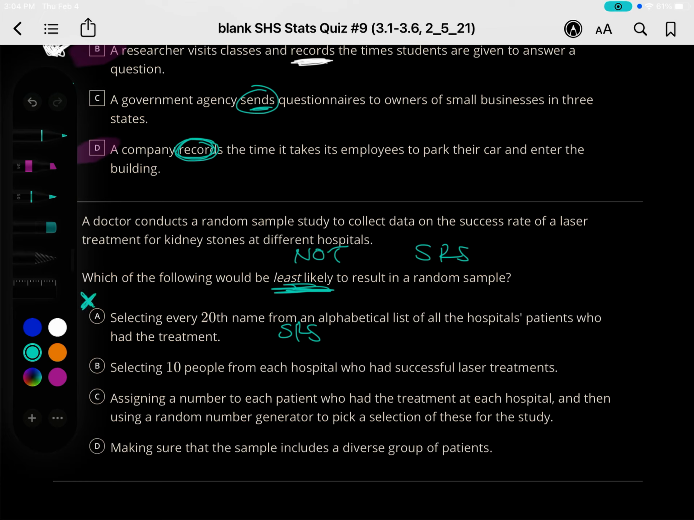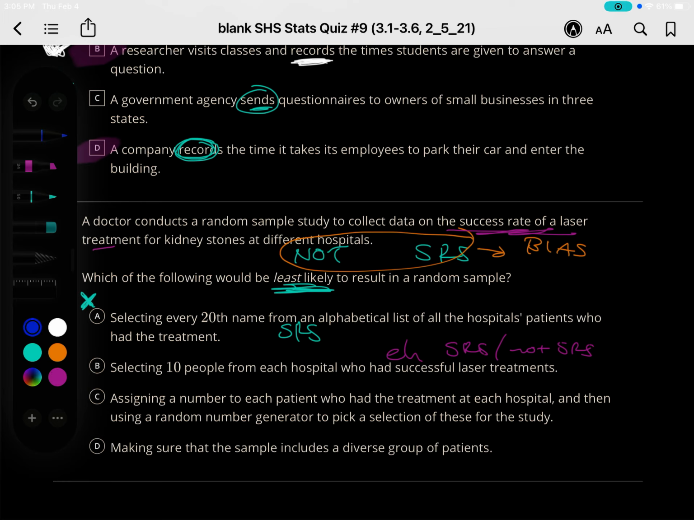Let me do it another way. Basically, we're saying which one is biased. B, selecting 10 people from each hospital who had successful laser treatments. Well, you're looking already at the success rate. That one does show some kind of bias because you're only interviewing certain people. So that one looks a little bit off, so I'll just write not SRS, I'm not sure. We might find one that's clearly like, whoa, that's bias.